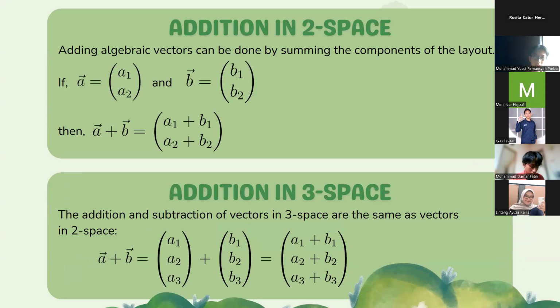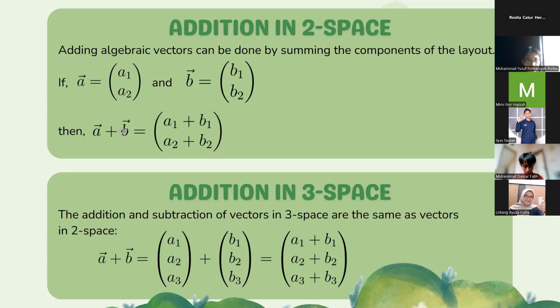On this slide, we can divide it into addition of vectors in two space and three space. Addition in two space: adding algebraic vectors can be done by summing the components.